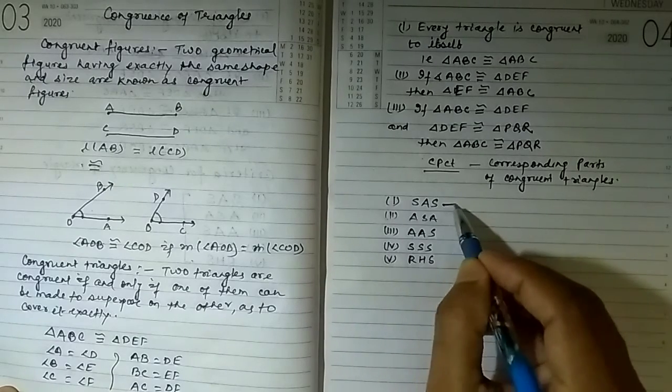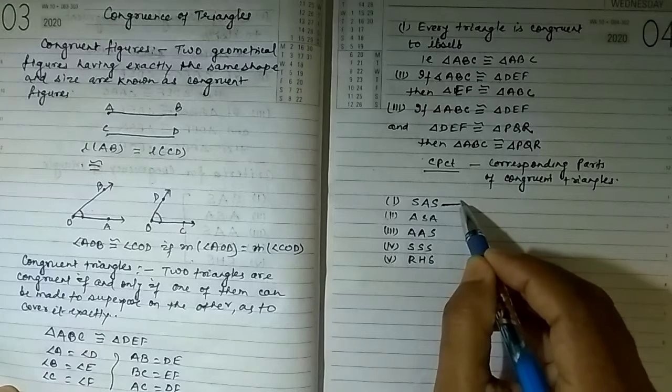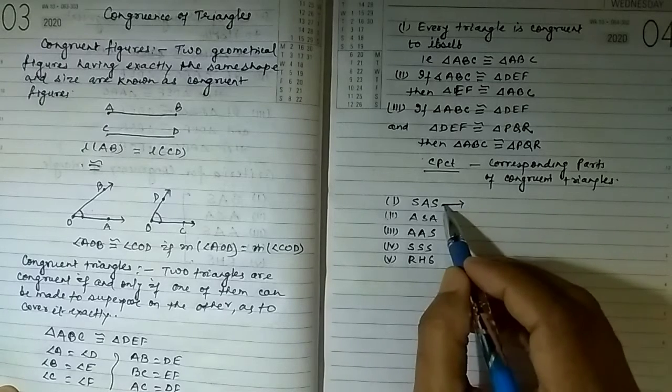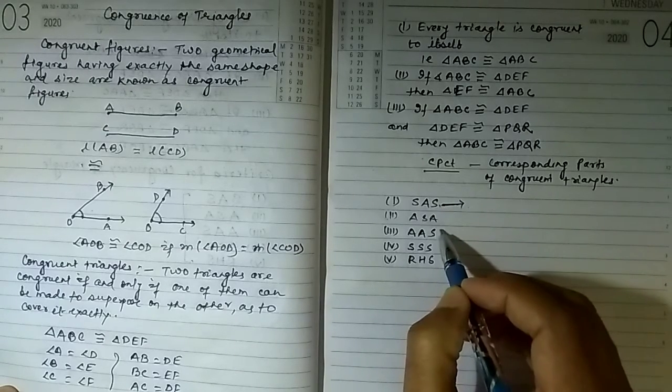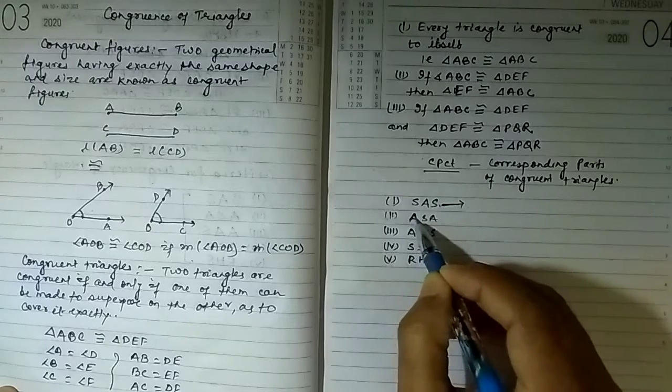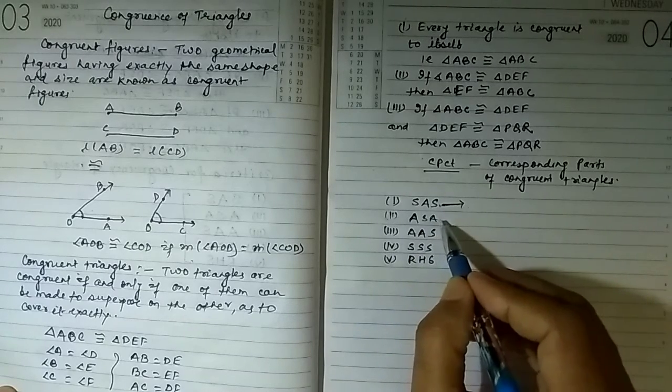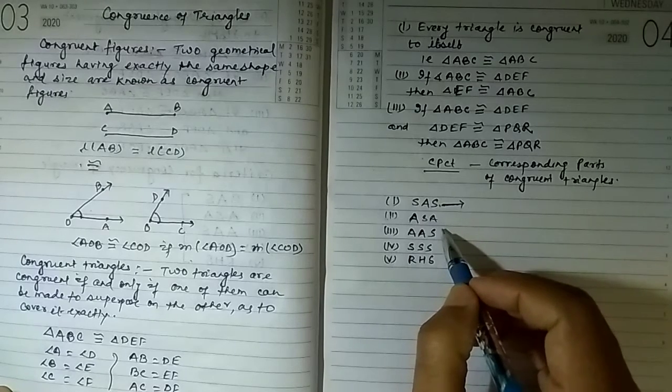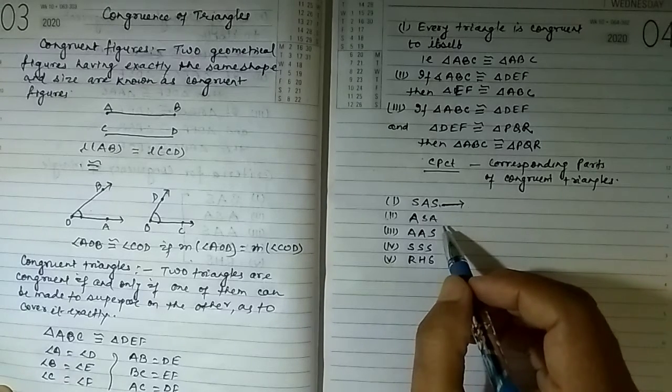We take the first criterion as an axiom, and on the basis of this first criterion we shall prove all the criteria for congruency of triangles one by one in our next class.